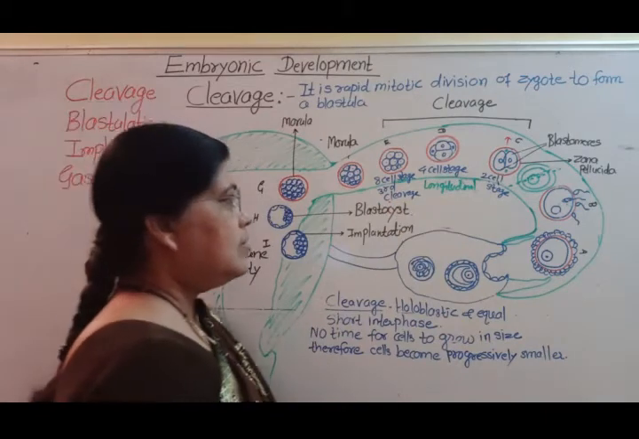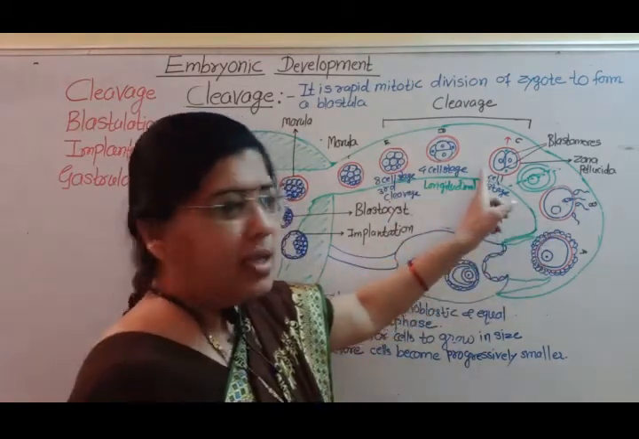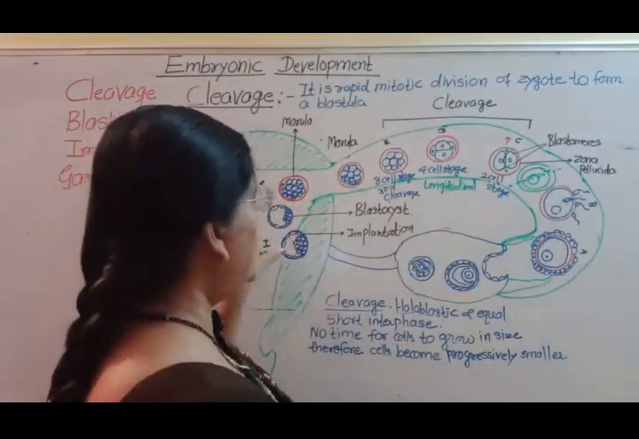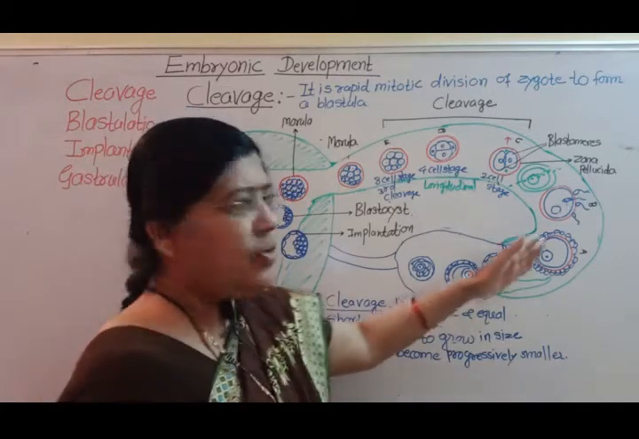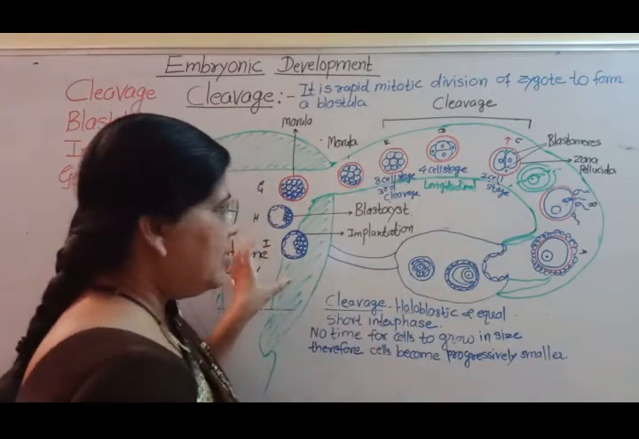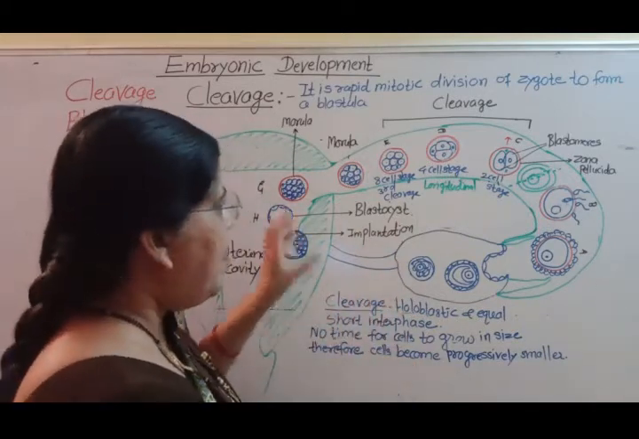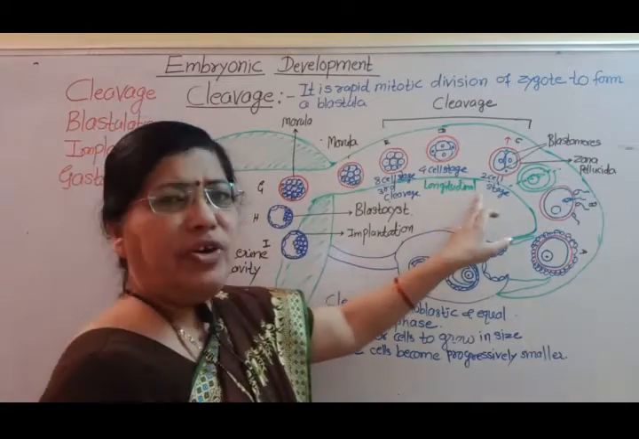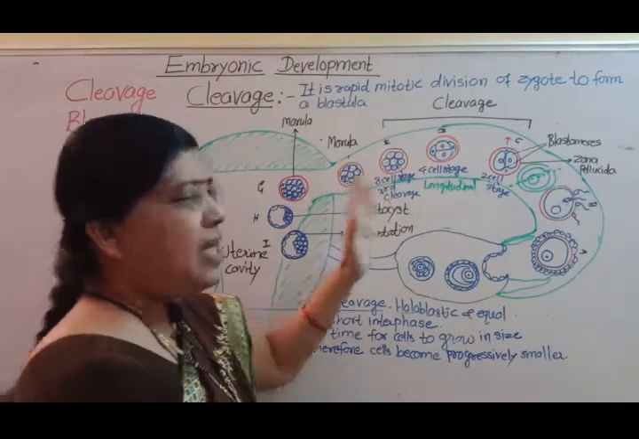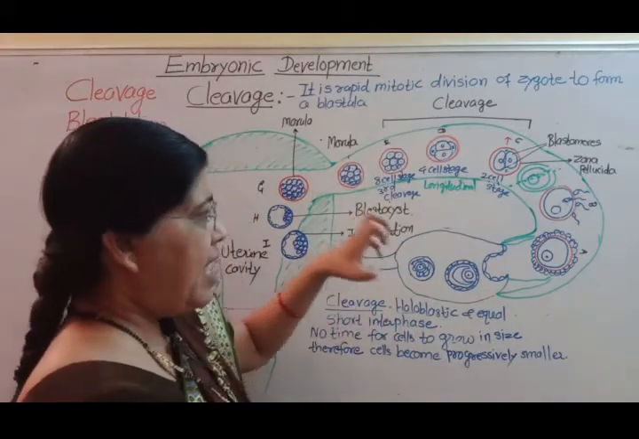So see, during cleavage, the embryo is gradually pushed towards the uterine cavity. This movement of embryo takes place by peristaltic movement of the fallopian tube as well as cilia.